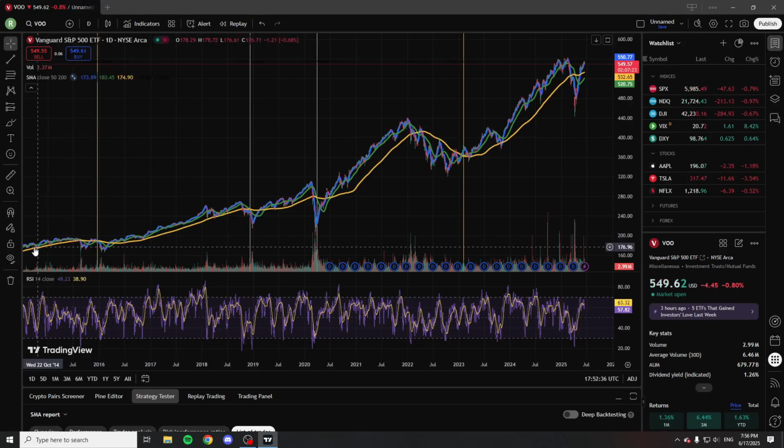Now, as you can see, this graph goes all the way back to 2014 and it's just increasing nicely, which we of course love to see. And why does it increase so nicely? Of course, we have seen these drops, but that is because it is an index, so it is one of the safest products you can purchase.